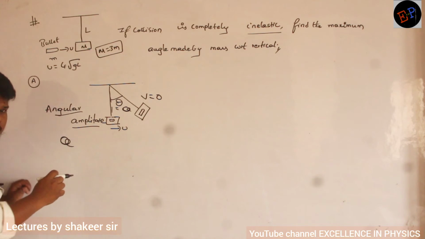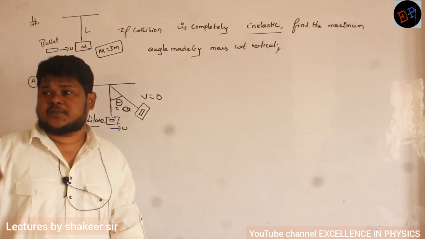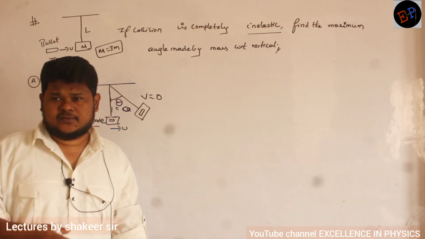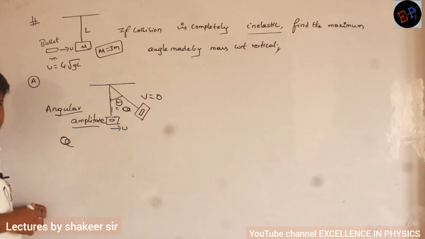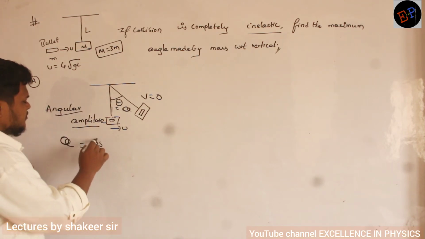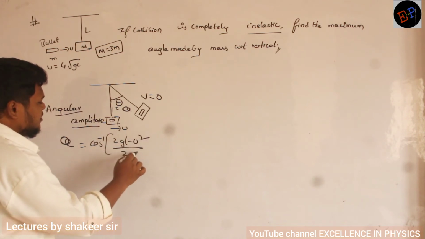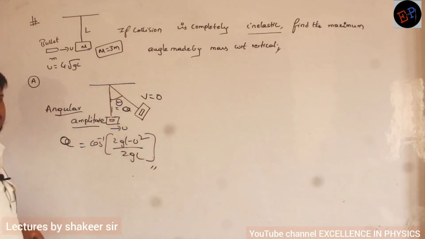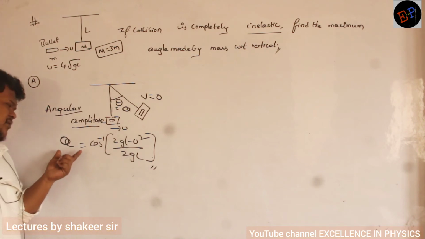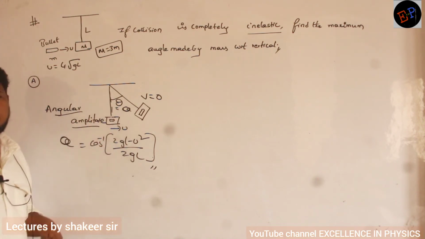Alpha is that angle where velocity of the particle will become 0. Already we studied. Do you remember the equation for alpha? Cos inverse of (2gl minus u square) divided by 2gl. This was the equation which we studied. So if you can find out this alpha value, that is my required answer.